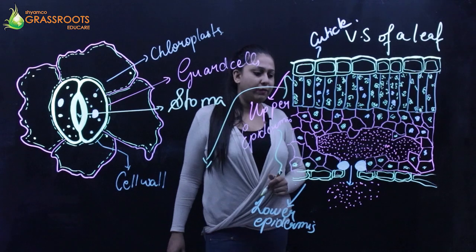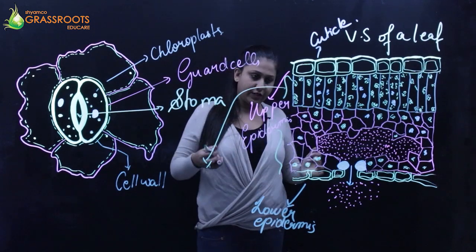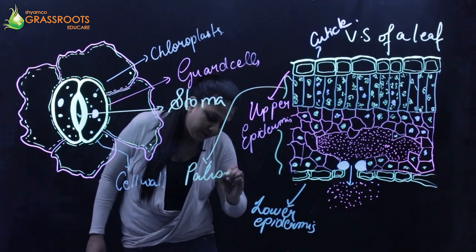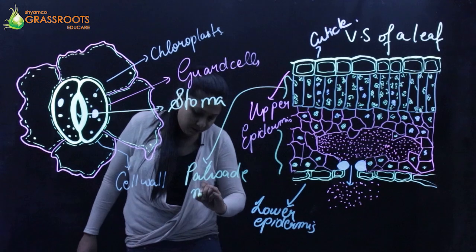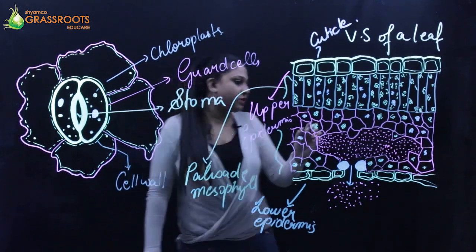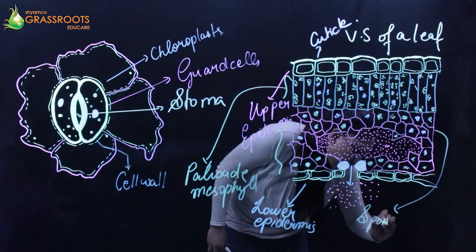The mesophyll is divided into two structures. The columnar cells which you see here are called the palisade mesophyll. And these cuboidal cells which you see over here are the spongy mesophyll.